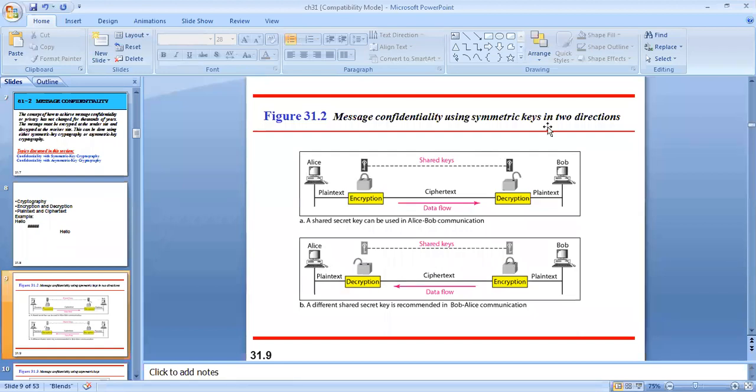So this is what happens in case of symmetric key cryptography, and by using this we can achieve message confidentiality.